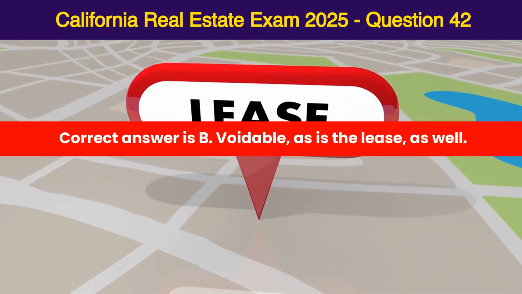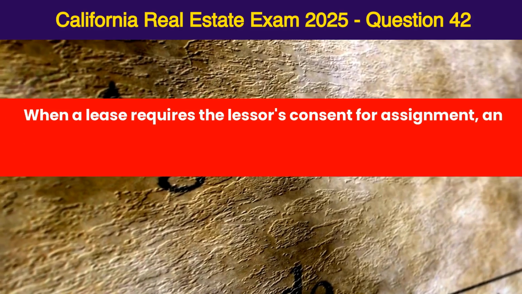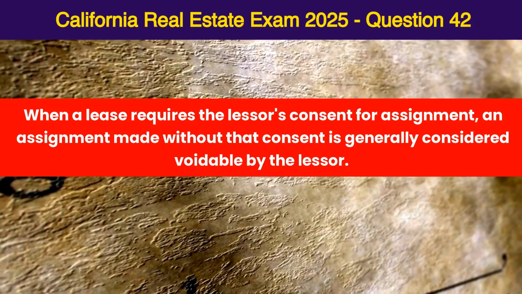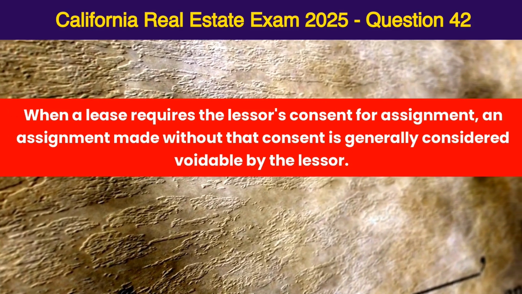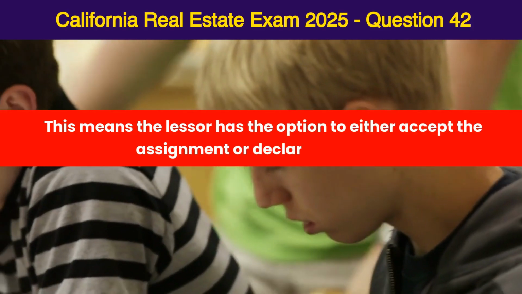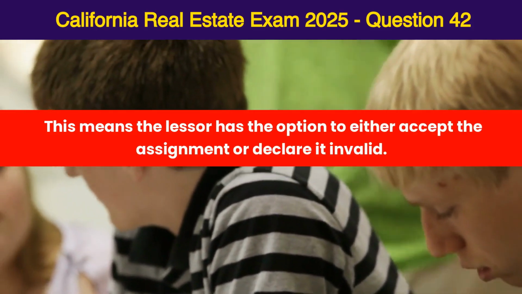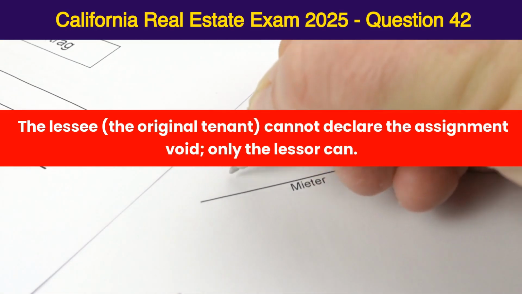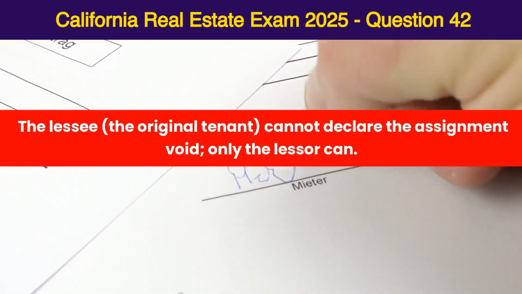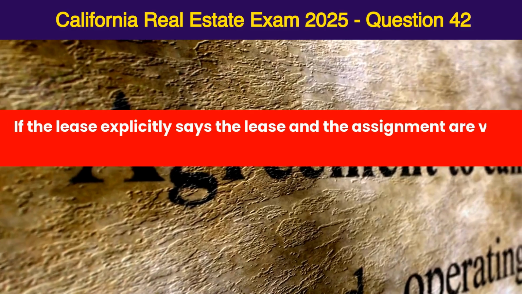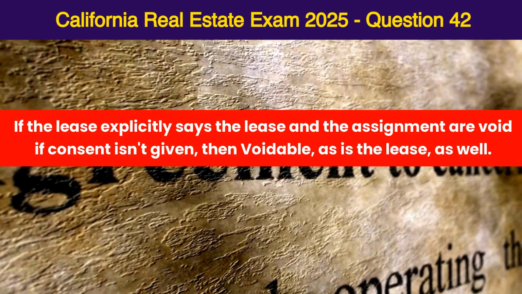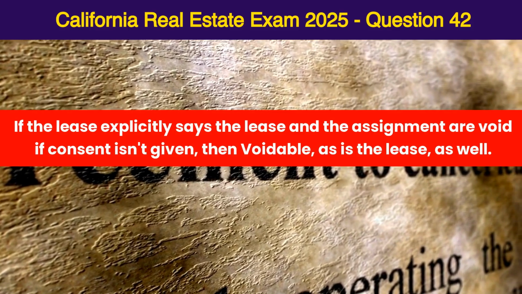Voidable as is the lease as well. When a lease requires the lessor's consent for assignment, an assignment made without that consent is generally considered voidable by the lessor. This means the lessor has the option to either accept the assignment or declare it invalid. The lessee, the original tenant, cannot declare the assignment void. Only the lessor can. If the lease explicitly says the lease and the assignment are void if consent isn't given, then voidable, as is the lease as well.